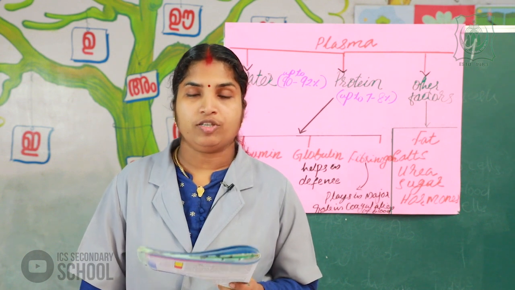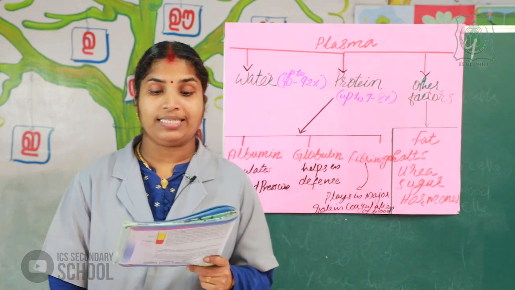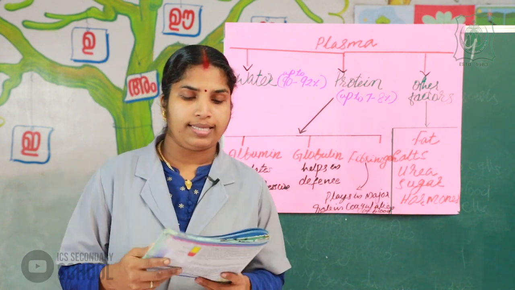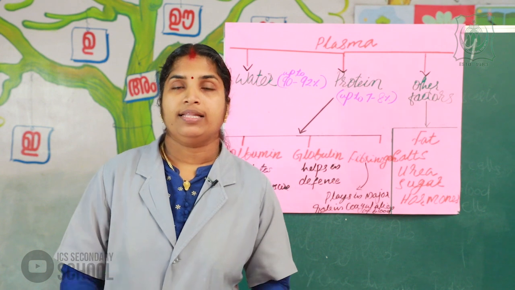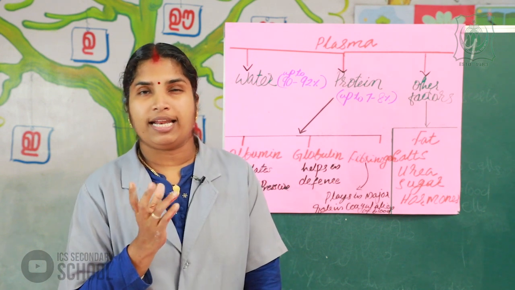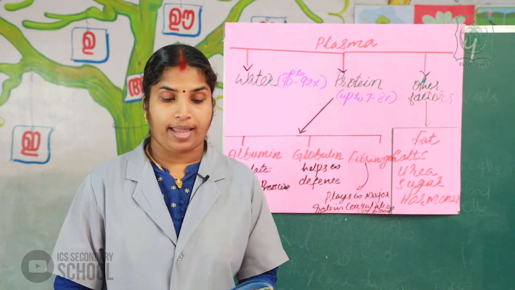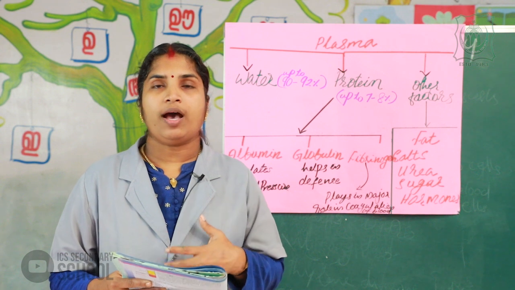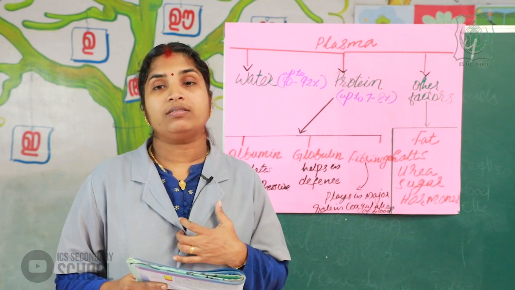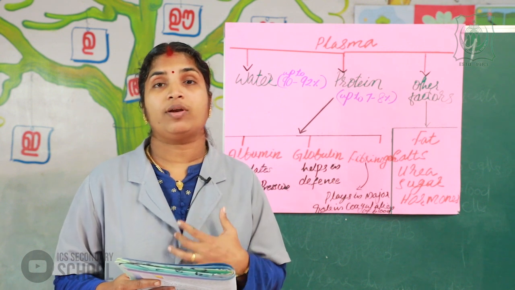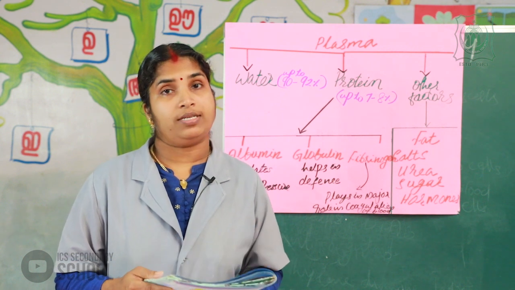The heart is situated slightly tilted towards the left, in between the two lungs, behind the sternum. Sternum means the joining bone in the thoracic cavity.